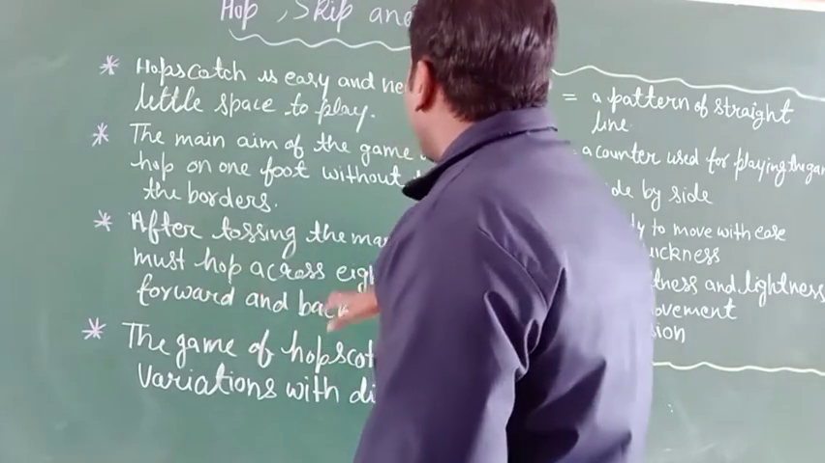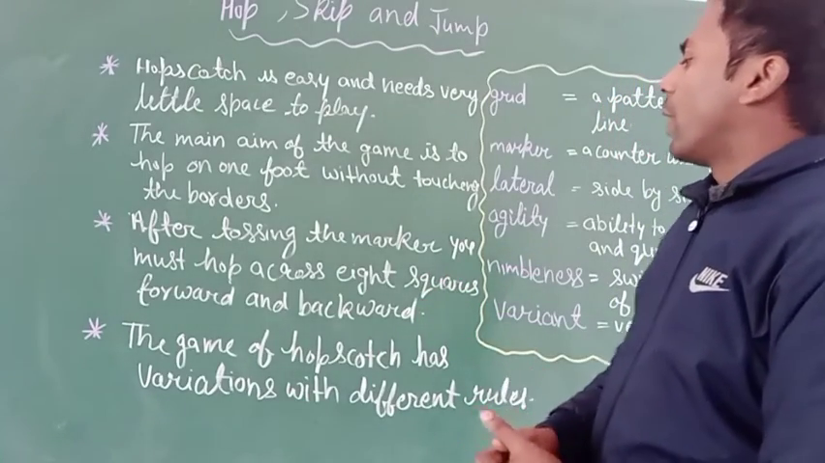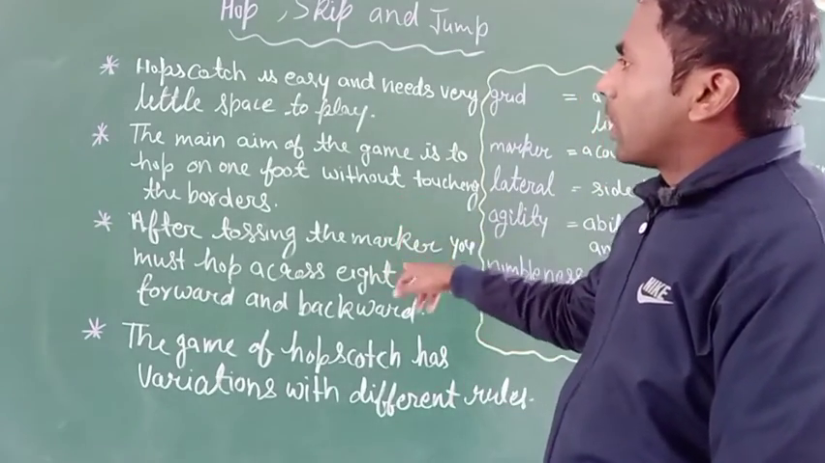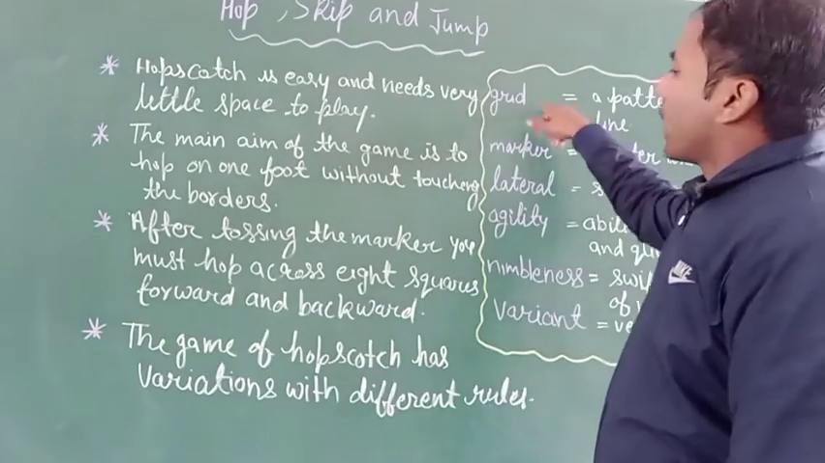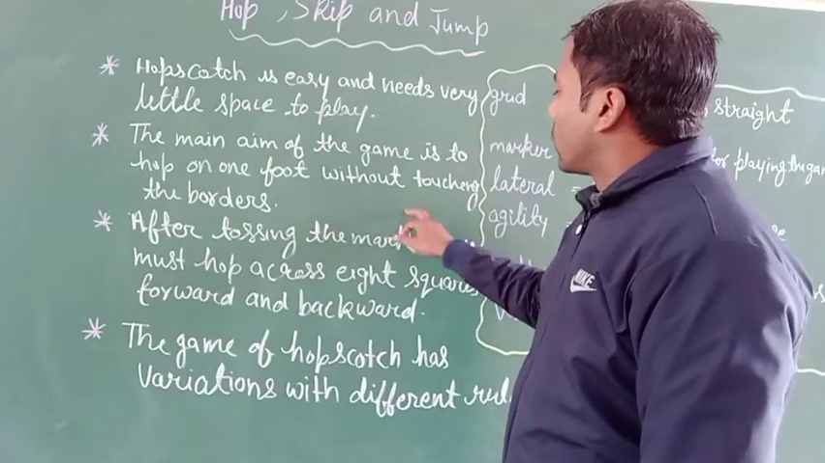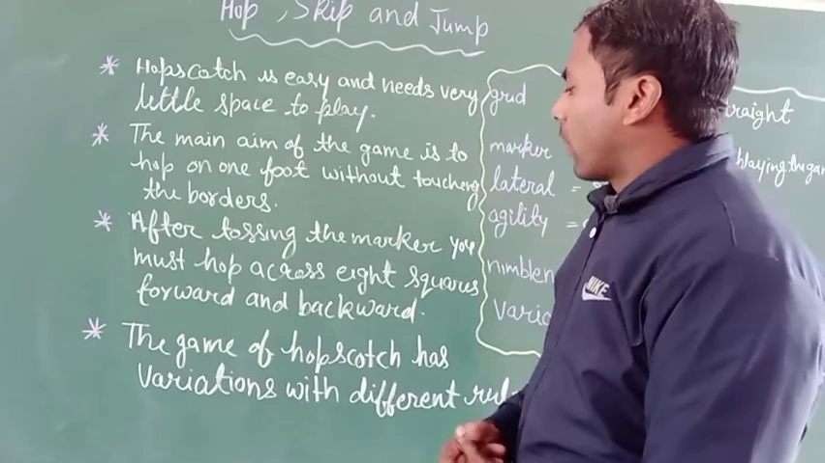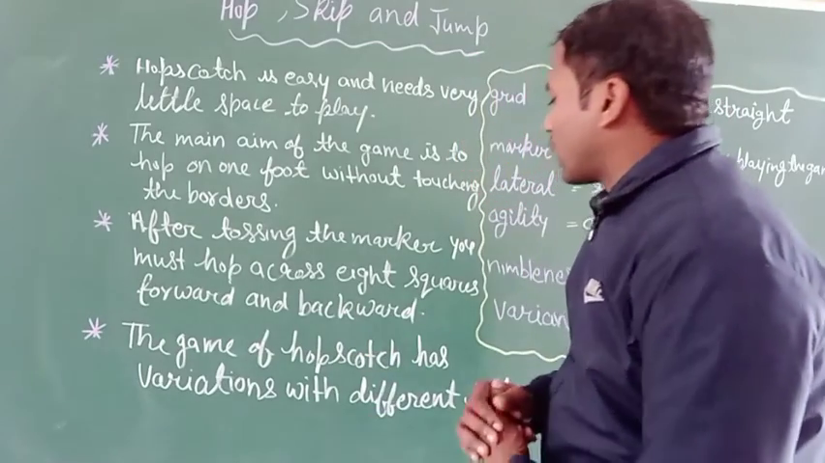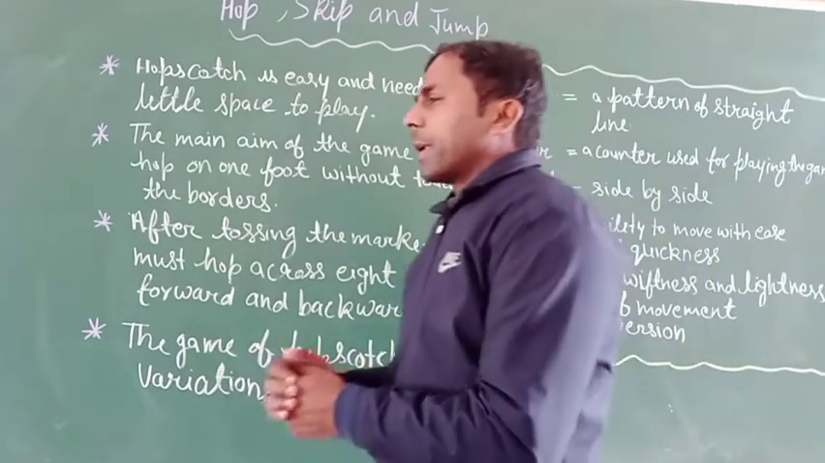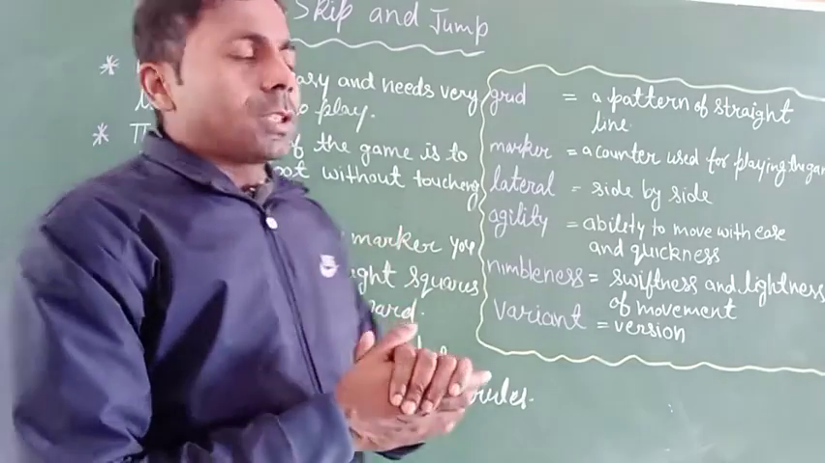After tossing the marker, you must hop across 8 squares forward and backward. The 8 squares are a kind of grid made on the surface, and there are some numbers, and you have to hop on these numbers or squares. The game of hopscotch has variations with different rules, and there are many rules in hopscotch. So these are very important points.